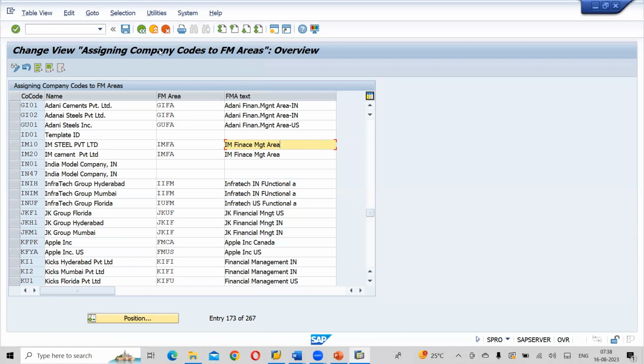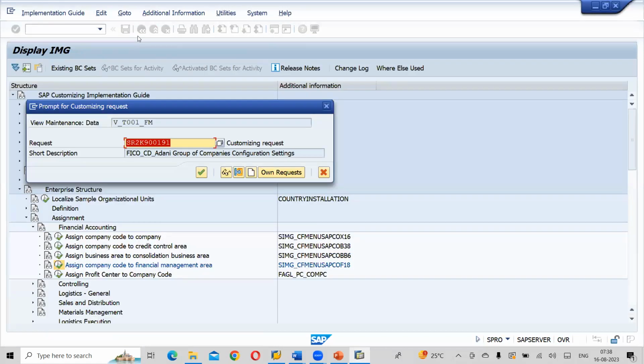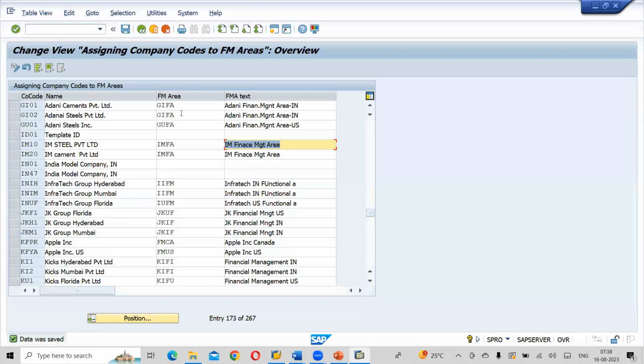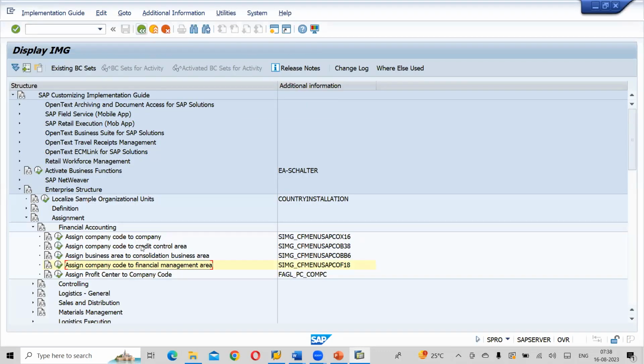So click on the save button. So Adani Group. We have completed the first step of enterprise structure. Definitions we have done. We have made a relation between company and company code. Okay. So next one we have.